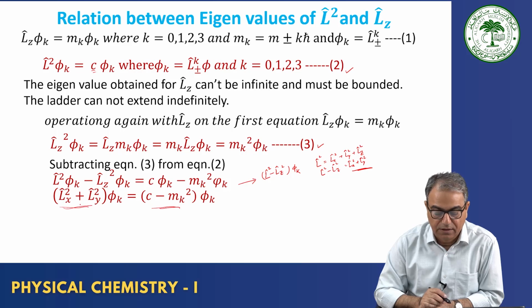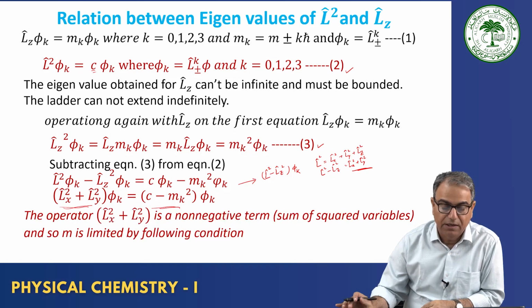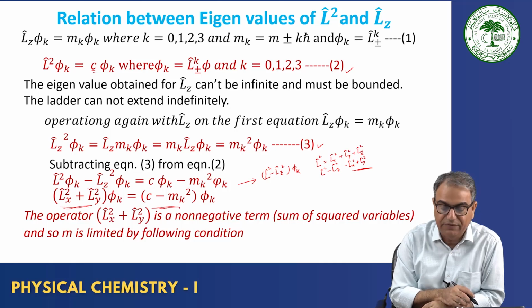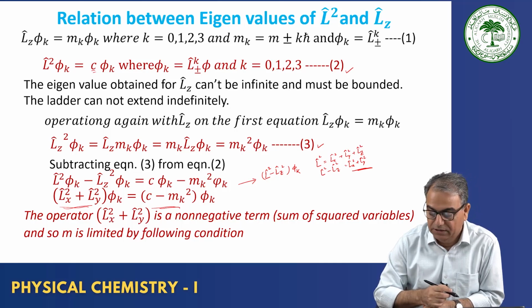Now, what is the significance of this relationship? The operator Lx square plus Ly square is a non-negative term, because it is the sum of squares.